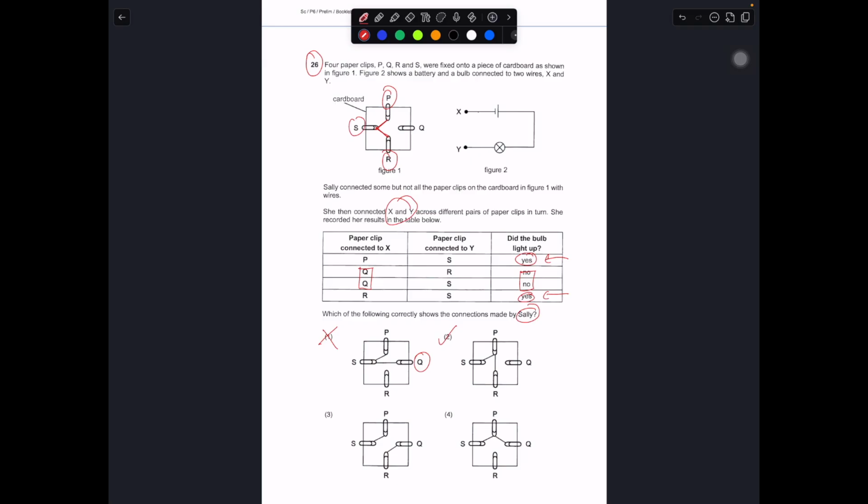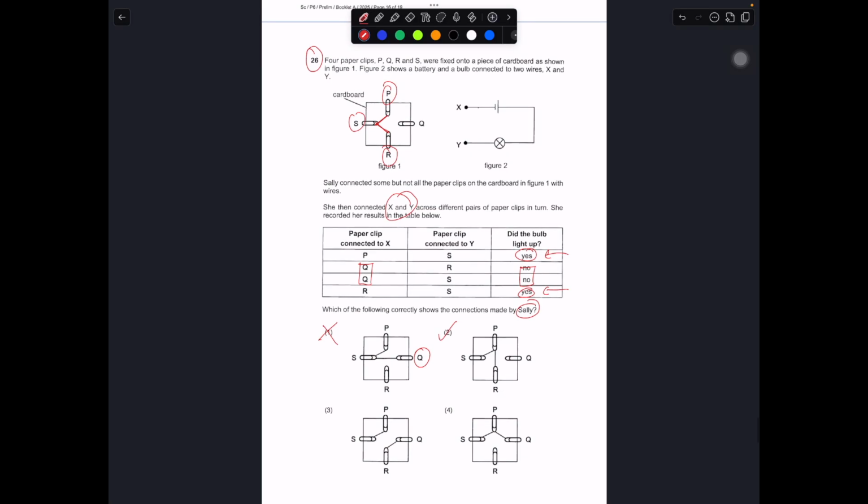In this case, for option 3, there's some wire connected between Q and R. This is the false statement because Q and R are not connected. The light bulb did not light up, so 3 is wrong. Can you see Q is connected to P and S, so straight away wrong. So the answer should be number 2, because Q should have been left empty.